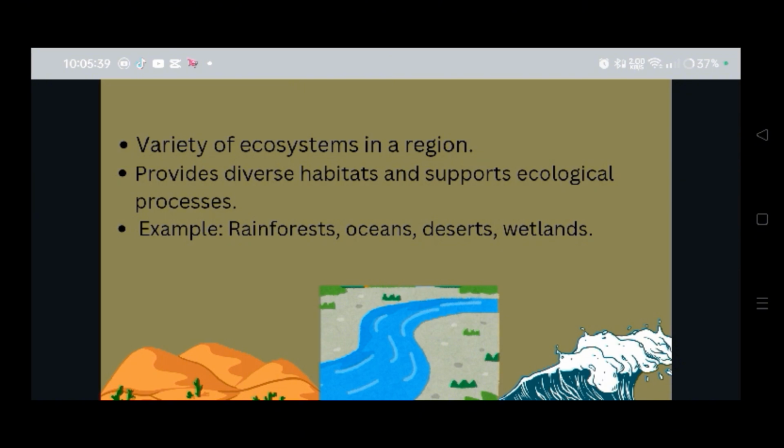Some near the equator have more rainforests and deserts, and so on and so forth. These ecosystems give survivability to other species, and they learn how to adapt in these extreme conditions.